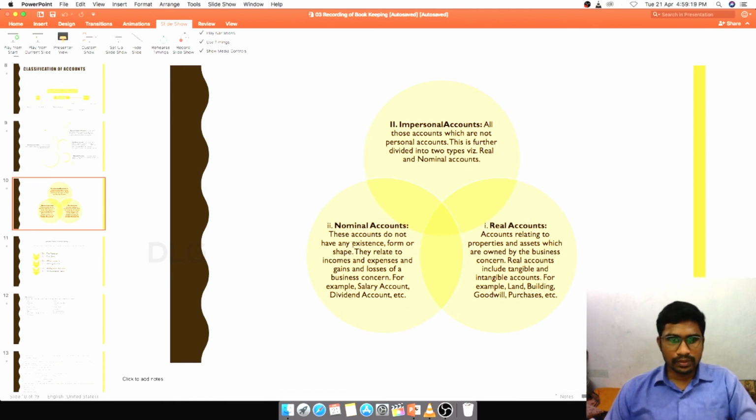Nominal accounts do not have any existence, form or shape. They are related to income and expenses and gains and losses of the business concern. For example, salary account, dividend account. So nominal account sees only income, expenses, gains and losses. Whereas coming to real account, these are accounts relating to properties and assets which are owned by the business concern. Real accounts include tangible and intangible accounts. For example, land, building are real, goodwill is real, purchases. So all this